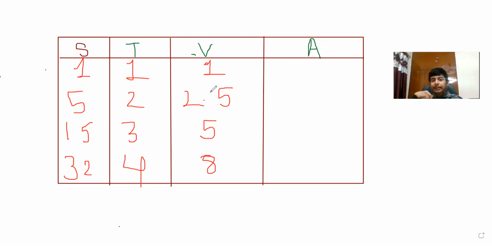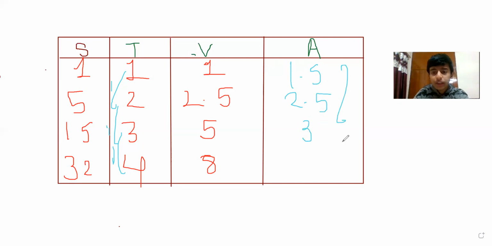Now, if we calculate the acceleration, time is constant: 1 second, 1, 1. The gap is of 1 second, and we can easily observe this is 1 second, then 1 second, then 1 second. So t is going to be 1 second. Now 2.5 minus 1 upon t will give me 1.5 meter per second square. Then 5 minus 2.5 upon 1 gives 2.5 meter per second square. Then 8 minus 5 upon 1 is 3 meter per second square. So here we are able to see that acceleration is not constant, isn't it?